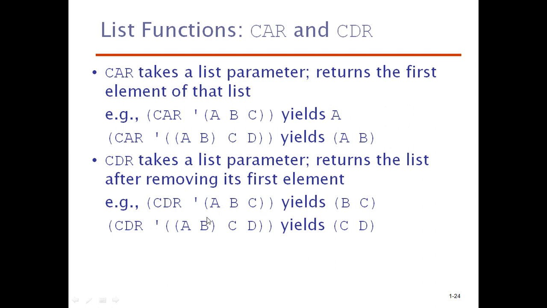By removing A, it will print B C. Next is CDR of quote with (A B) first. Here (A B) is a sublist because it is enclosed in brackets, and next to it C and D are the atoms. So it will remove the sublist and print C D.